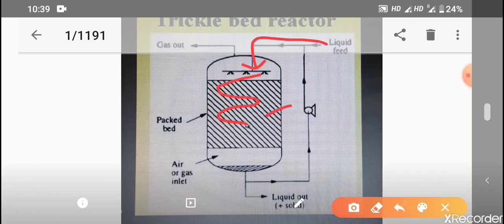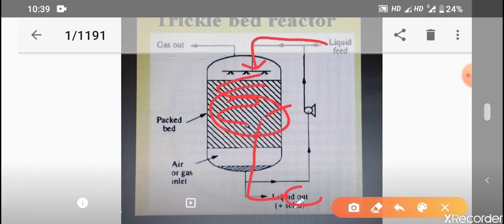It comes in contact with the organisms, and if it is a bioreactor, then these organisms utilize the organic matter and convert it into carbon dioxide and cell mass, and then the water goes out like this.